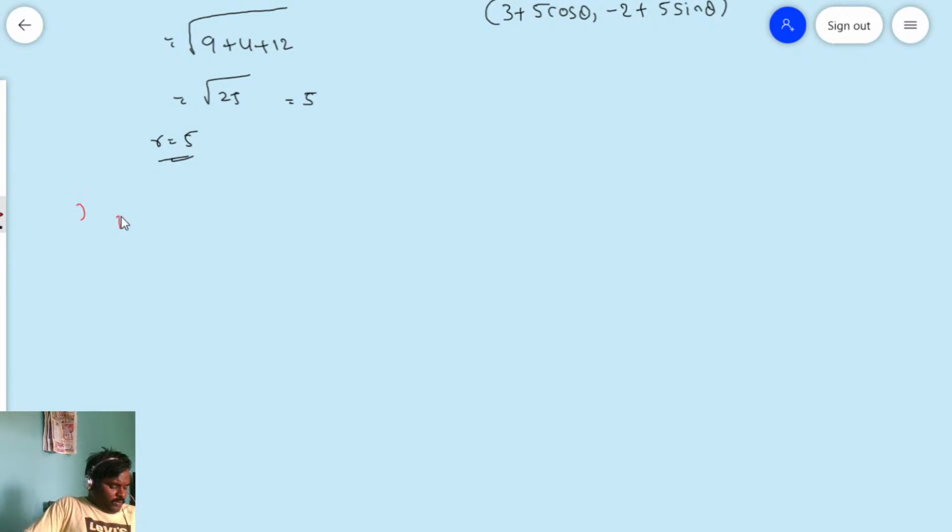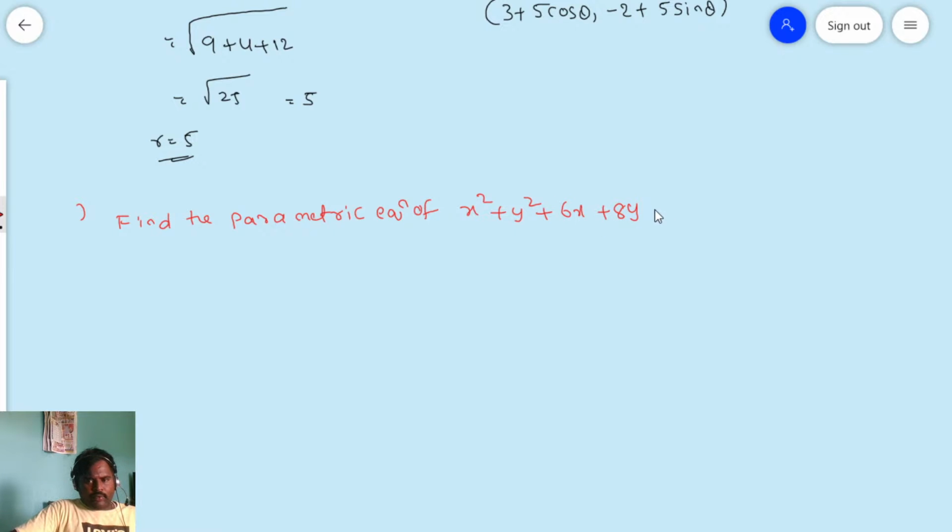Similar problem: find the parametric equation of x square plus y square plus 6x plus 8y minus 96 is equal to 0. Okay, this is the work for you, you try to solve.